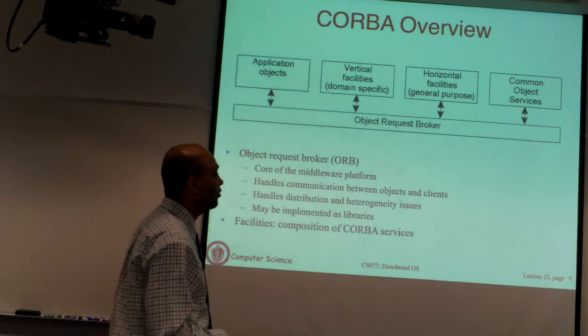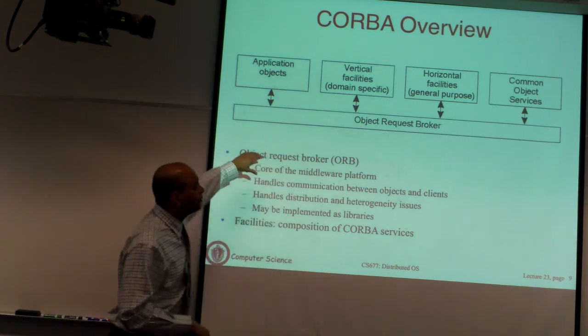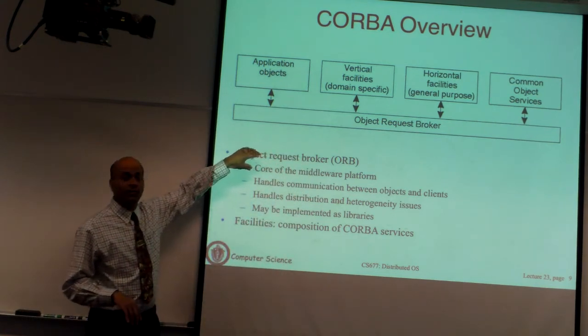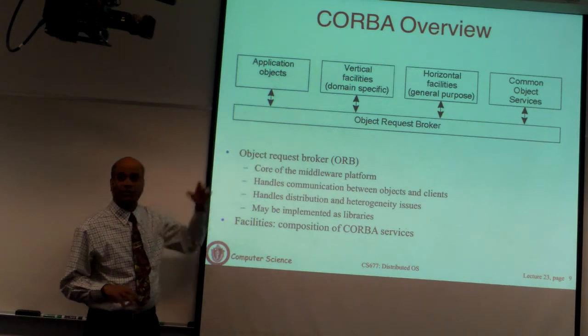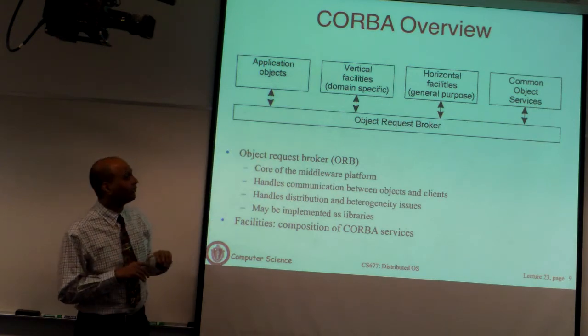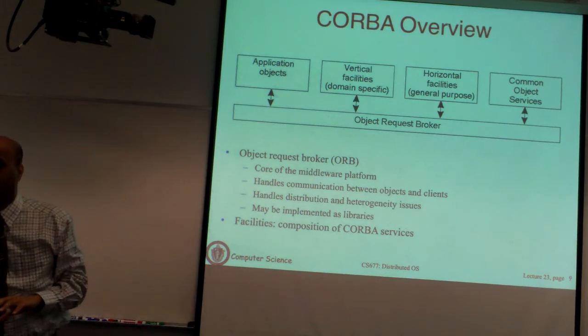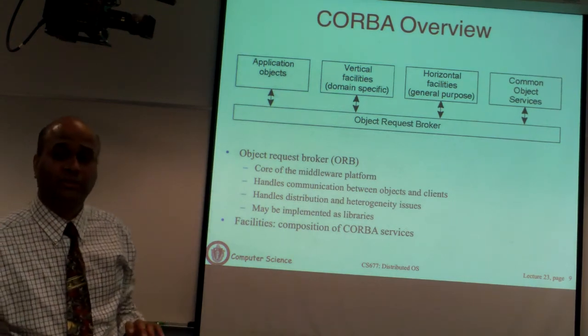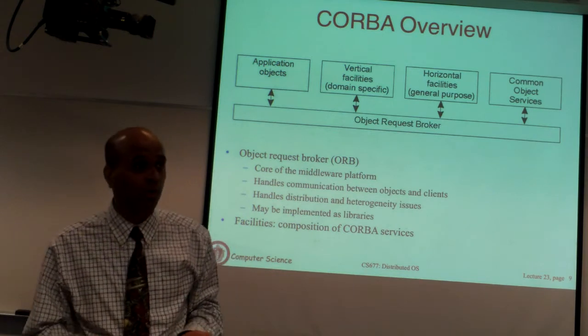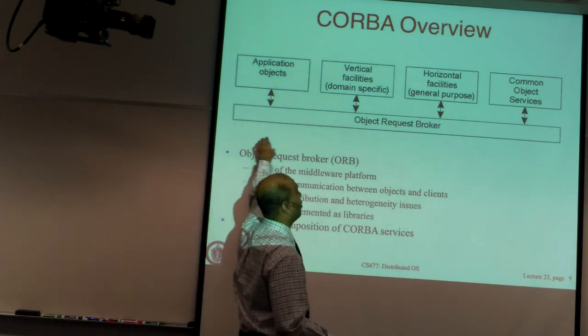Corba stands for Common Object Request Broker. What is at the heart of this middleware, the layer that is responsible for a lot of the communication, is called a broker, the object request broker, or an ORB. As the name suggests, there are objects, they make requests, and the requests flow through this ORB layer.